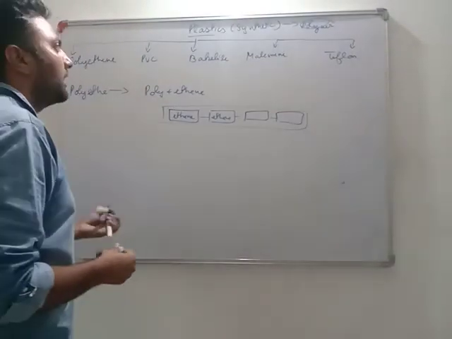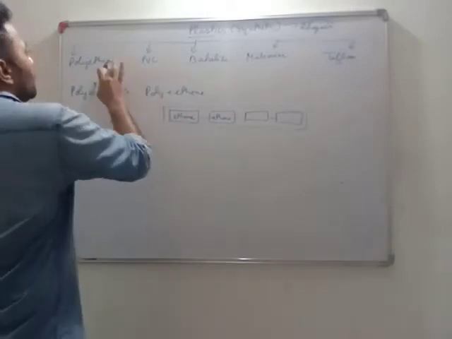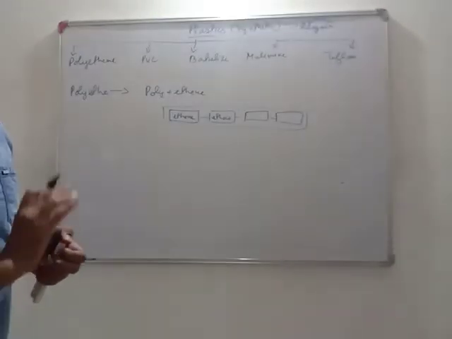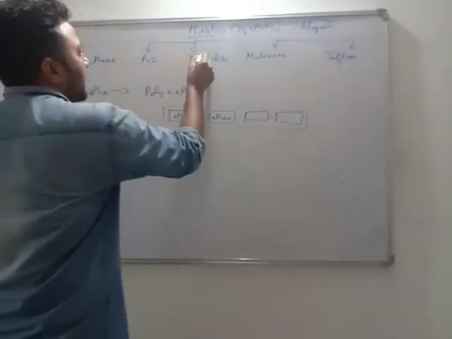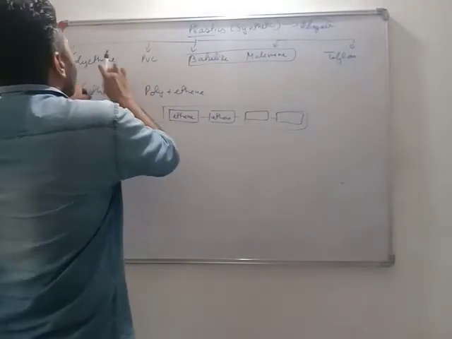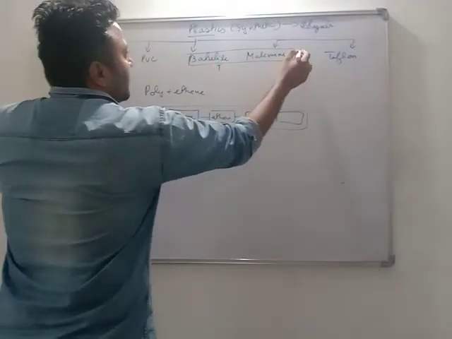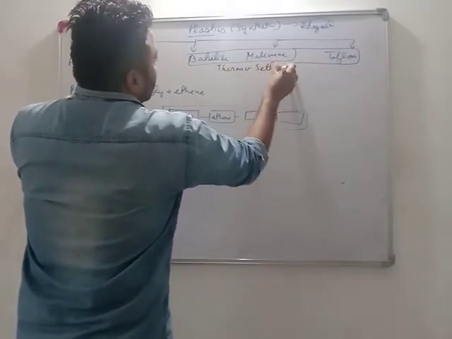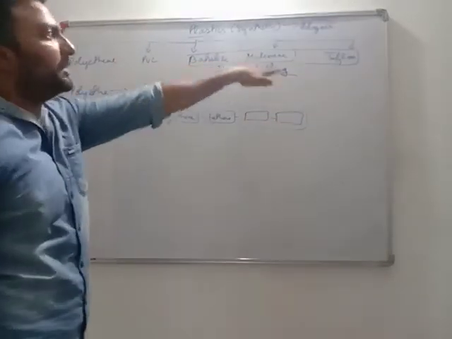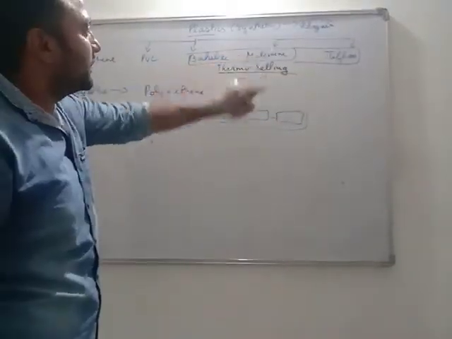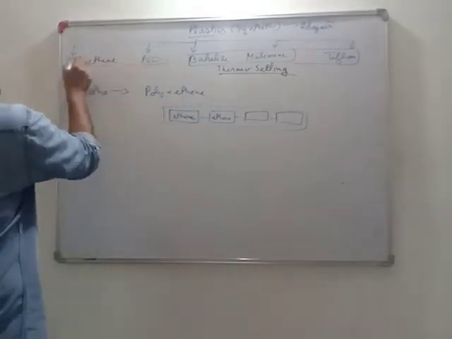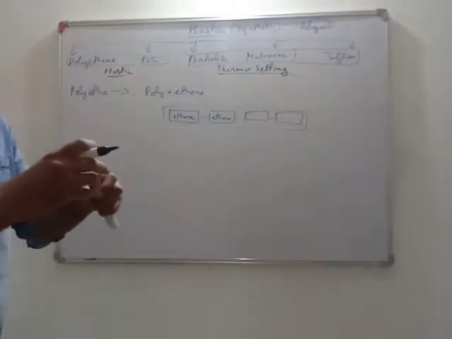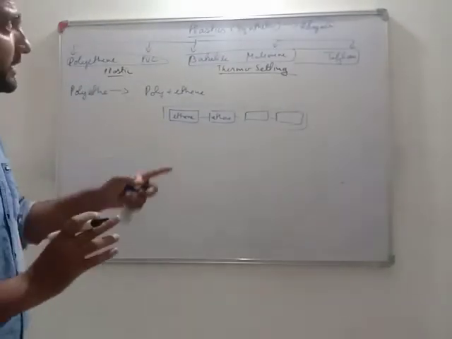Dear students, I am telling you, even plastics have two categories, that is thermoplastic and thermosetting plastics. We will see it in the end, but this bakelite and melamine are very much different from these. These, and this one also, are thermosetting, meaning when we heat them, there is a very negligible effect on them. But these are thermoplastic. That is, when we heat these plastics, they get melted.